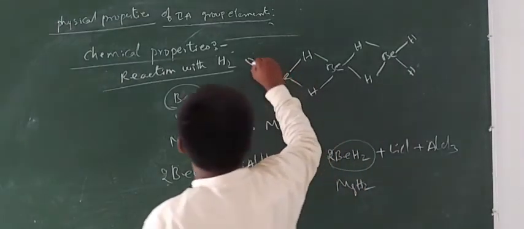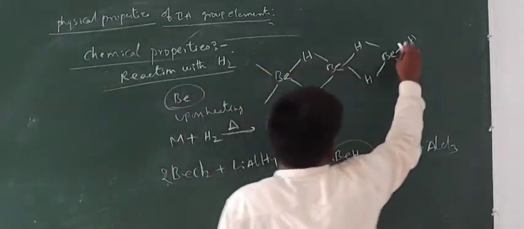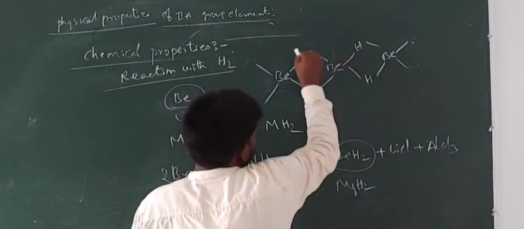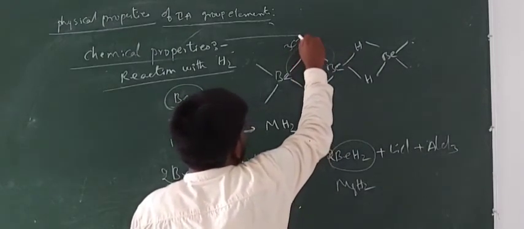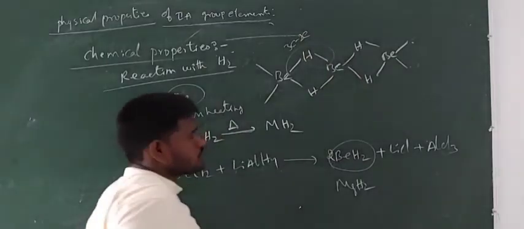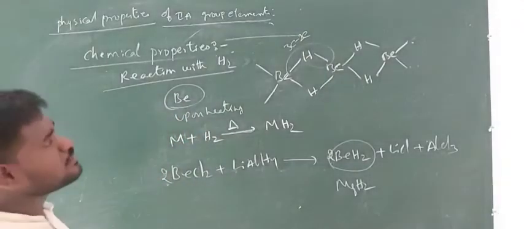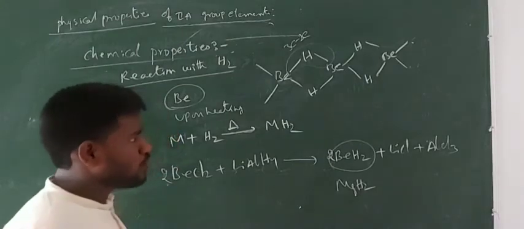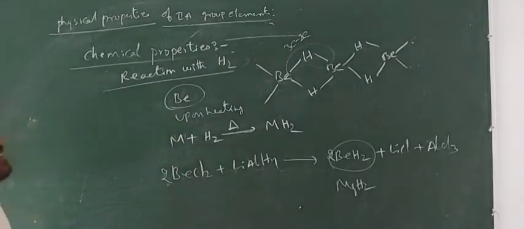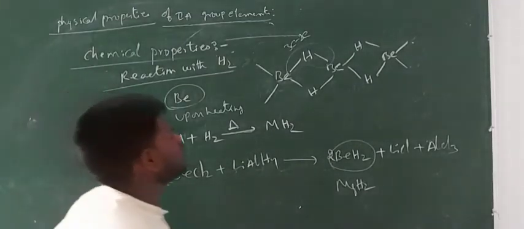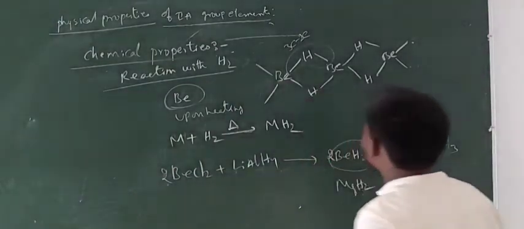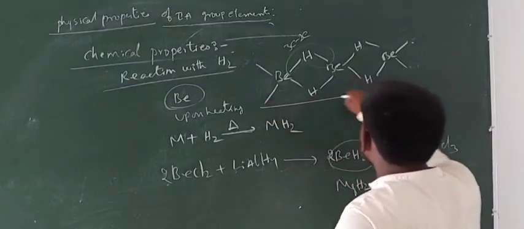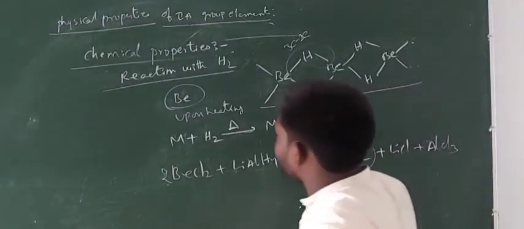Here you see these bonds are known as 3-center 2-electron bonds. You will get the concept of 3-center 2-electron bonds in diborane, where you will get a clear idea about them. So right, this is the polymeric structure of beryllium dihydride.